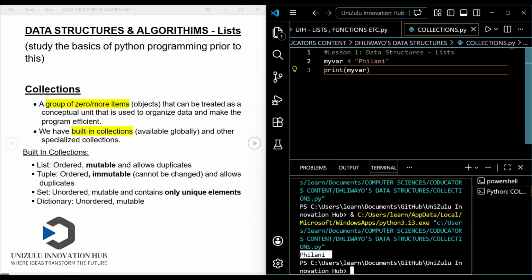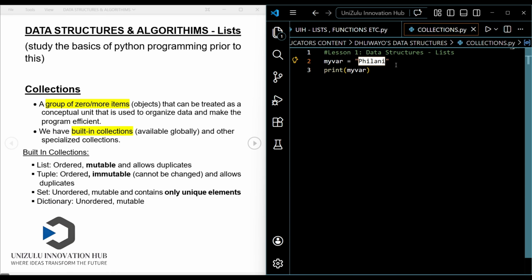Why is that? It is because variables store items. Variables can store items such as integers, floats, and strings, like the one that I've presented here. Now when we're talking about data structures, we introduce them when we want to store more than one item, or more than one piece of information. Those data structures we sometimes call collections, because we're collecting multiple items.